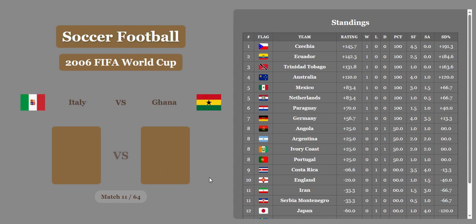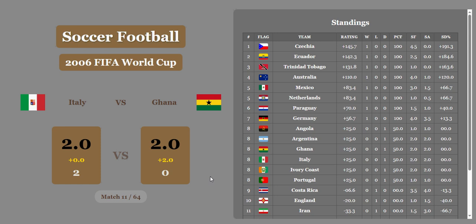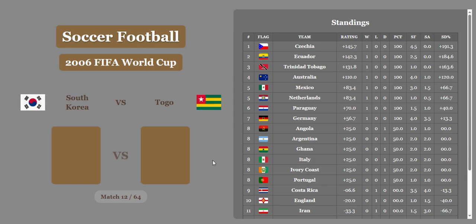The next match is going to be Italy versus Ghana. Italy 2-0. But let's check out this economic difference. It's going to be 2. We've got a lot of disparity in this World Cup. It's usually not this much, but yeah, this one is crazy, and the game ends in a draw between Italy and Ghana. And they're both tied in 8th with a few other countries.